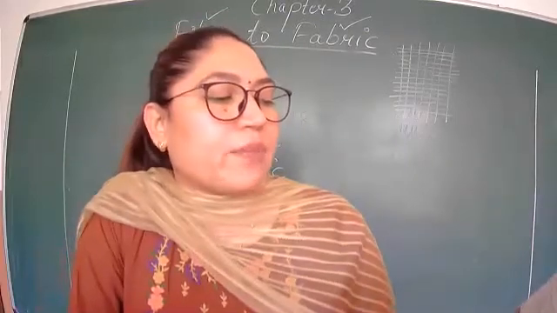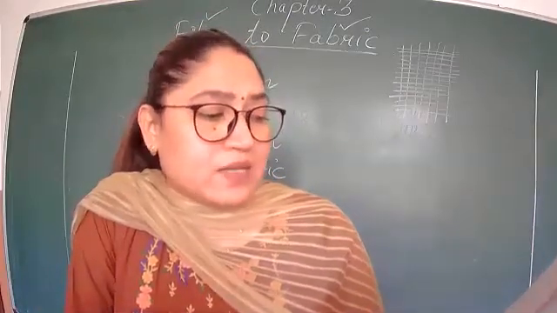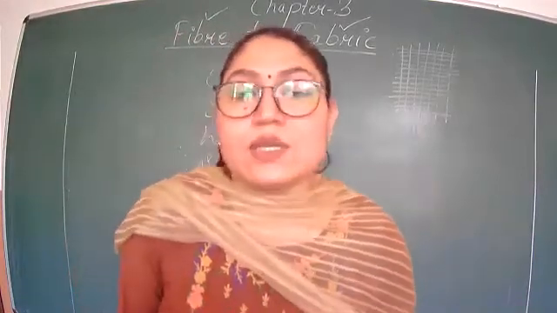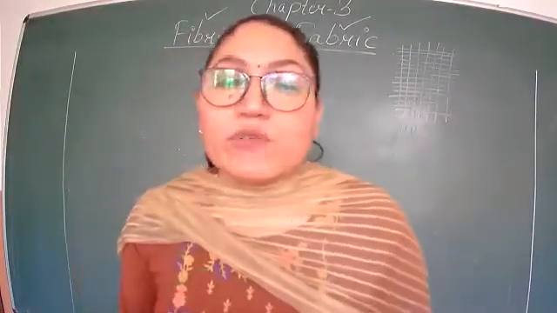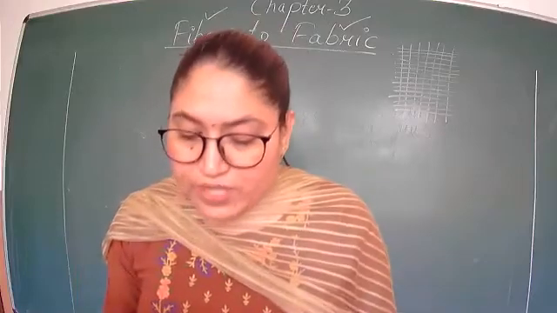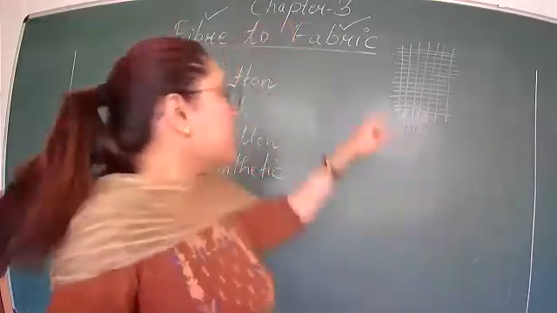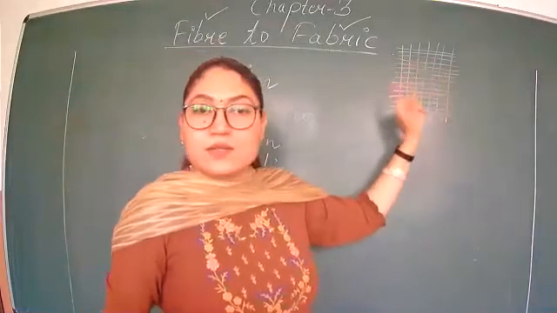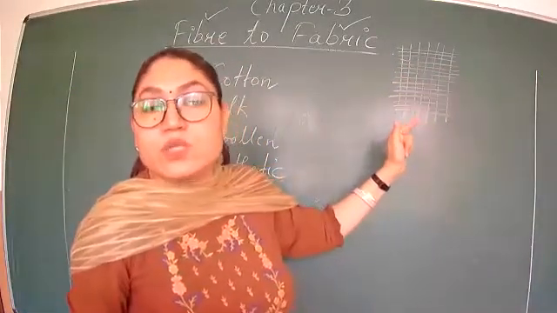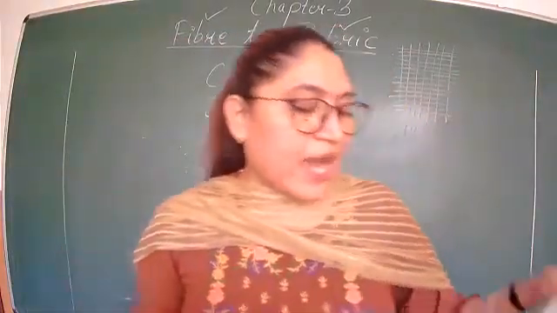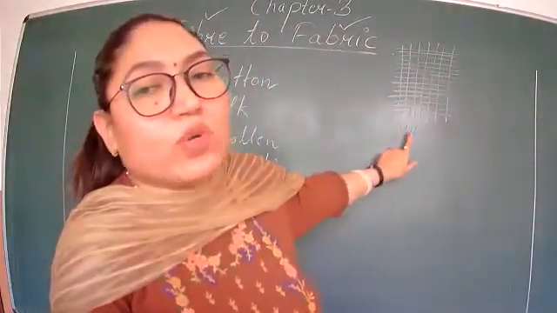When you look at any fabric, it seems a continuous piece. Now look at it closely. What do you notice? You can see what you're wearing and observe it carefully. You will see the threads are running in 2 directions. One is like this and the other is like this. That is how clothes are made. You can observe whatever you are wearing, and the pattern is this only.